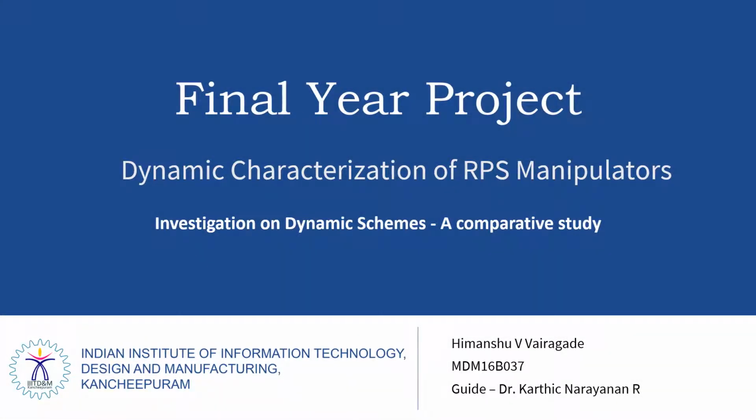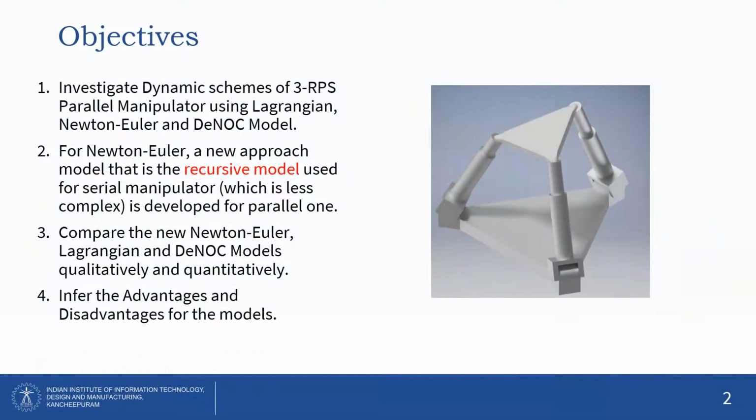The aim of my project is the dynamic characterization of the RPS manipulator. It is a comparative study on dynamic modeling schemes. The objectives of this work are to investigate and model the 3-RPS manipulator using the Lagrangian, Newton-Euler and DeNOC model.